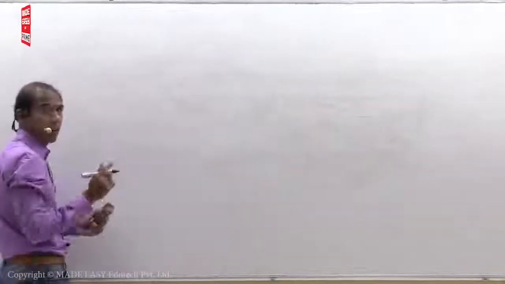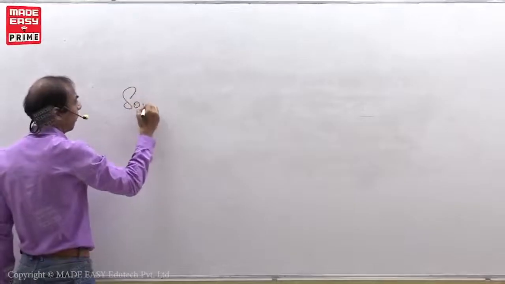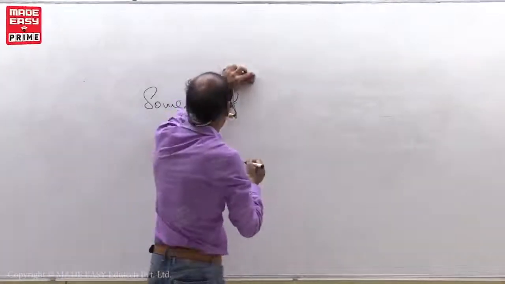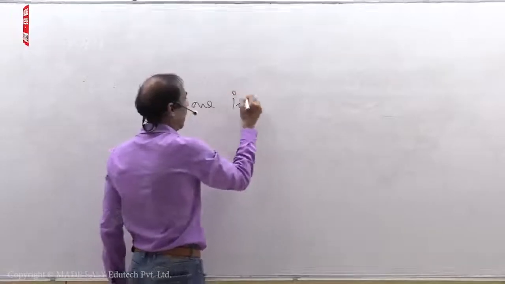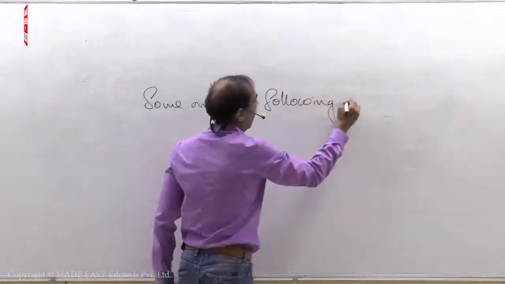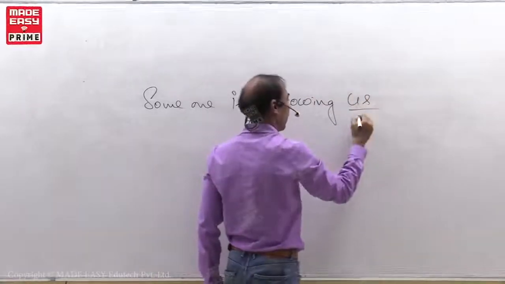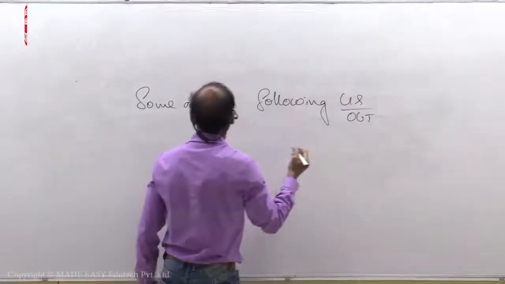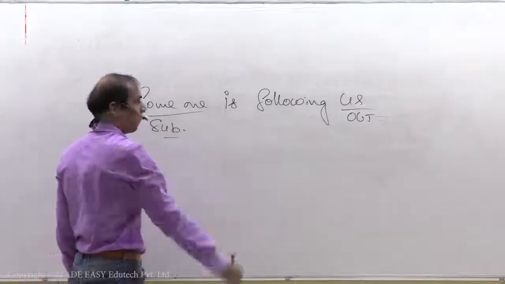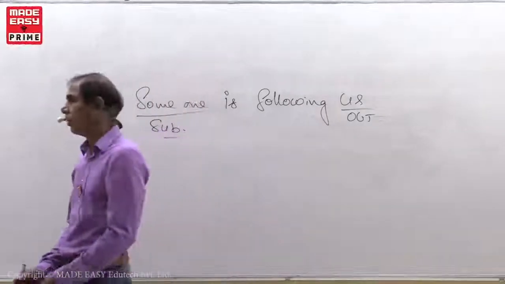This you try. I give 1 minute time. Someone is following us. Object, subject. Try. 1 minute time I give.